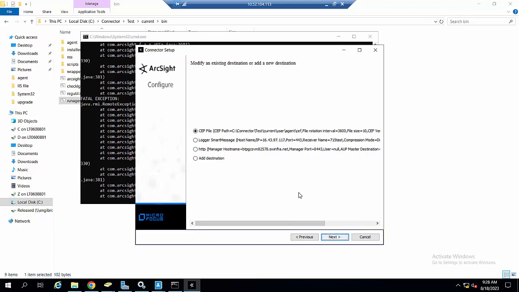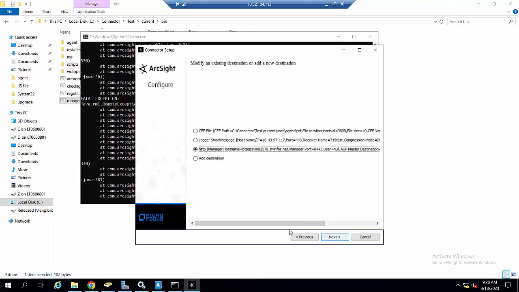Hello everyone. Today I'm going to show you how to import the certificate manually to the connector using the Keytool GUI. In this case, I have already added the destination, which is the ESM here.